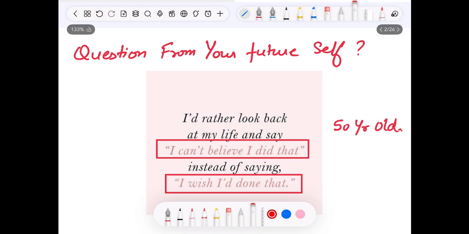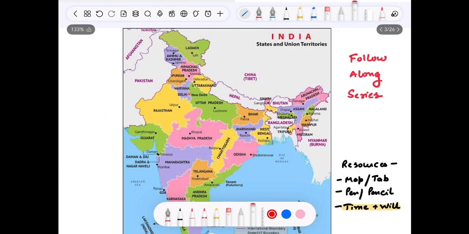So, before starting today's lecture, read these two statements carefully. I can't believe I did that. I wish I would have done that. So, just imagine which statement you want to hear from your future self and start working towards that direction. Okay, so let's start today's lecture.